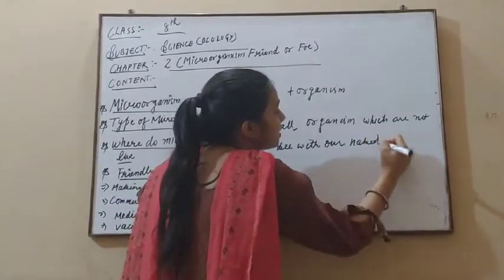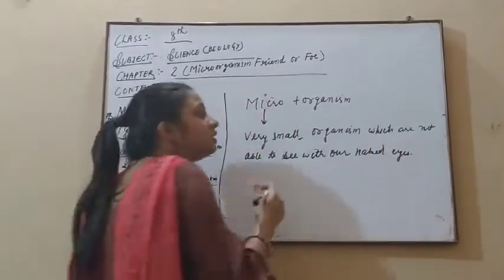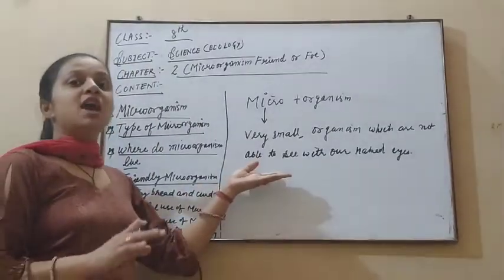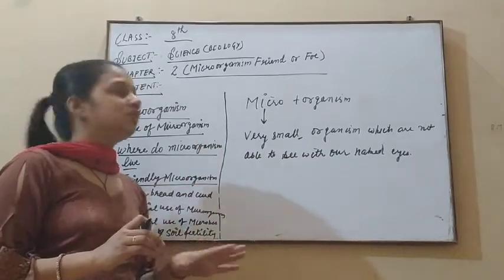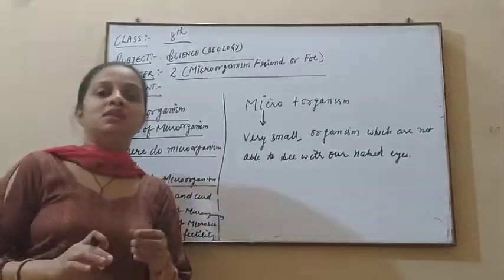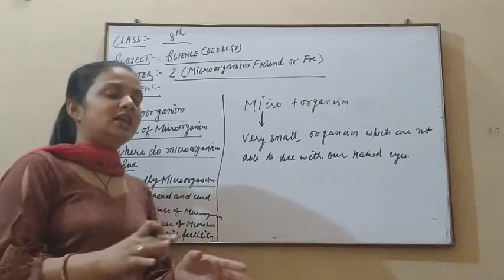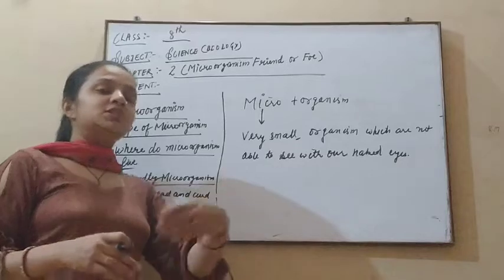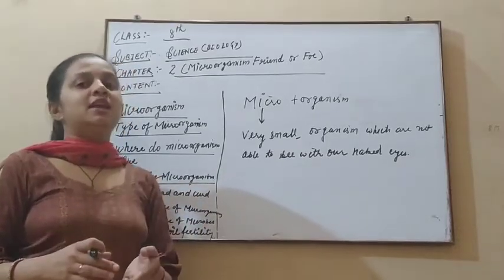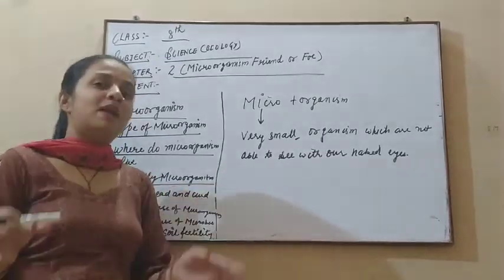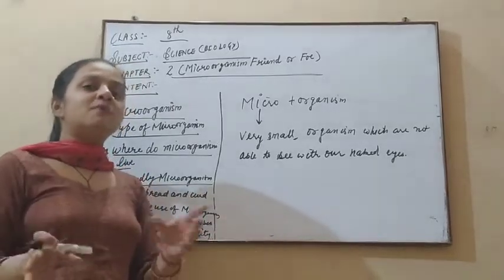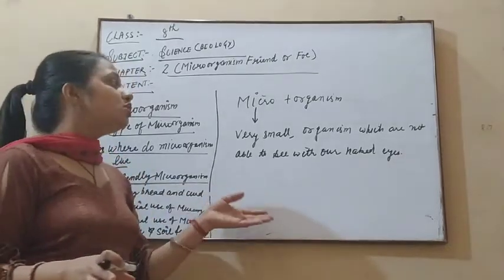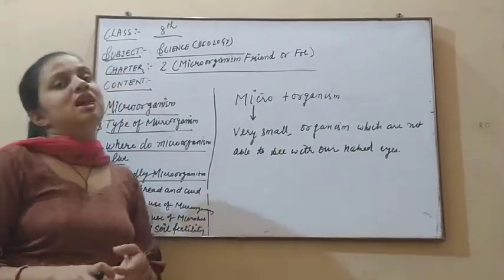So, which organisms come under microorganisms? They are those organisms which are very small, so they are not able to be seen with our naked eyes. If we are sitting anywhere and just seeing this tree with our naked eyes, you cannot imagine how many bacteria and how many different types of microorganisms are present in our surroundings.